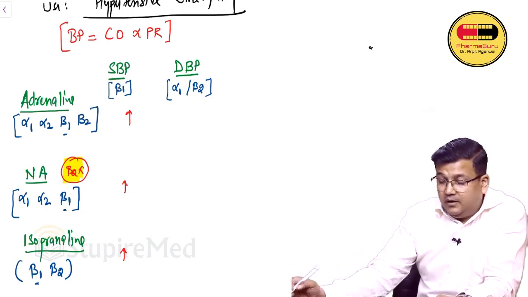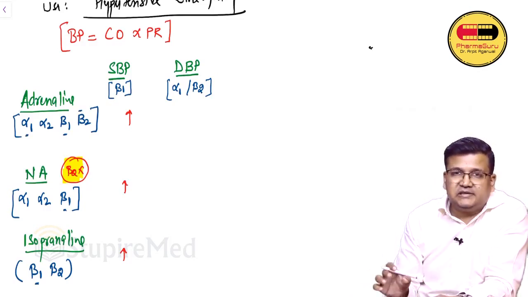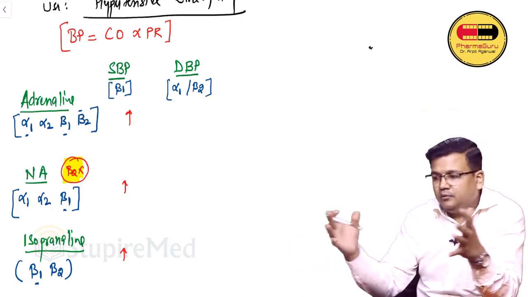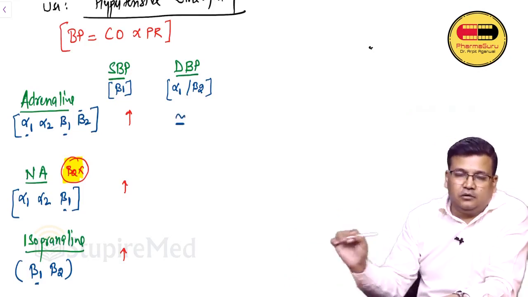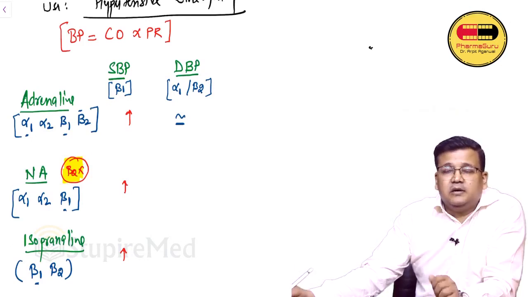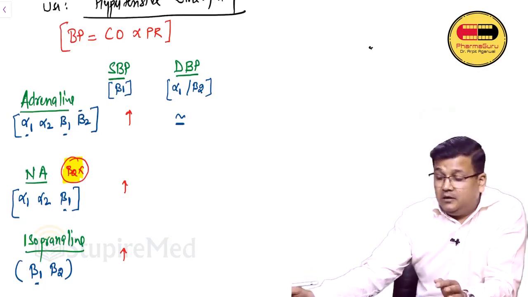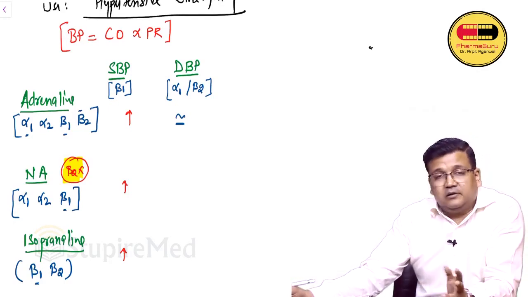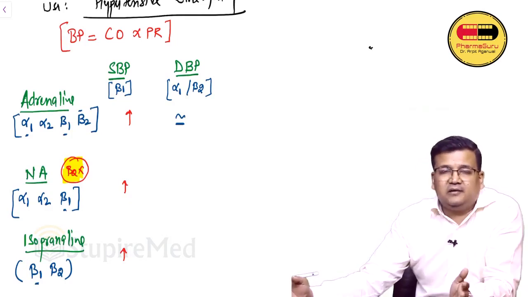Coming to adrenaline. Adrenaline we can see can act on alpha 1 also and beta 2 also. That means some blood vessels which have more alpha 1 will constrict, some blood vessels which have more of beta 2 will dilate. So overall there is no major change with adrenaline on diastolic BP. So diastolic BP, adrenaline will not affect much. There might be mild increase but not much increase. Why? Because diastolic BP is dependent on alpha 1 and beta 2 both. Adrenaline can act on alpha 1 also or beta 2 also. So both will cancel out and there is no net increase.